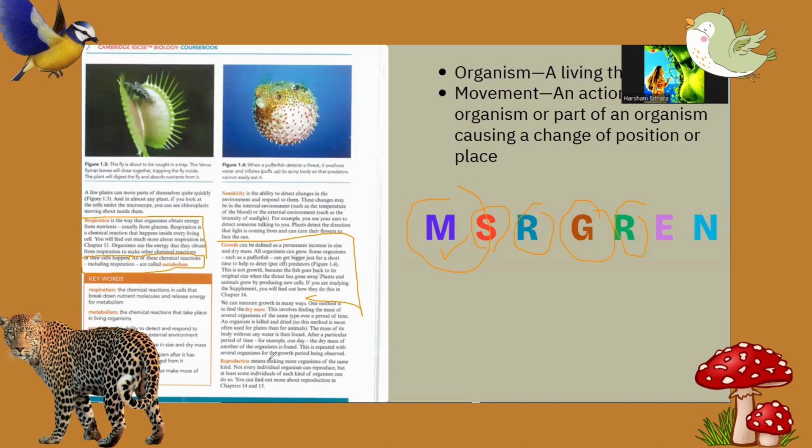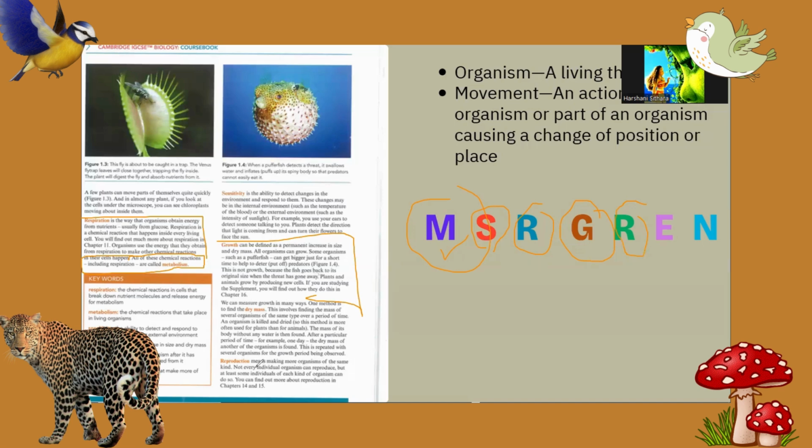Reproduction means making more organisms of the same kind. Especially you have to mention the same kind. Not every individual organism can reproduce, but at least some individuals of each kind of organism can do so. You can find out more about reproduction in chapters 14 and 15.